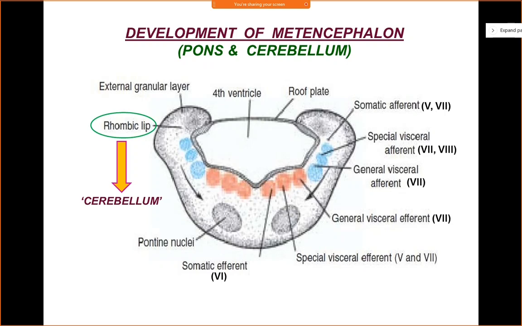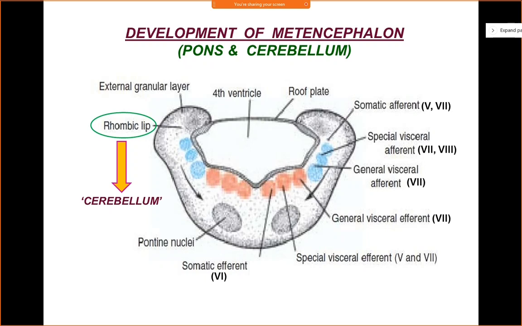So this marginal white layer, which greatly expands opposite the basal plate, will form a bridge, which is also known as pons. So that is how pons gets its name, because pons means bridge, right? So just remember, the white marginal layer opposite the basal plate greatly expands to form the bridge, or the ventral aspect of the pons, right?